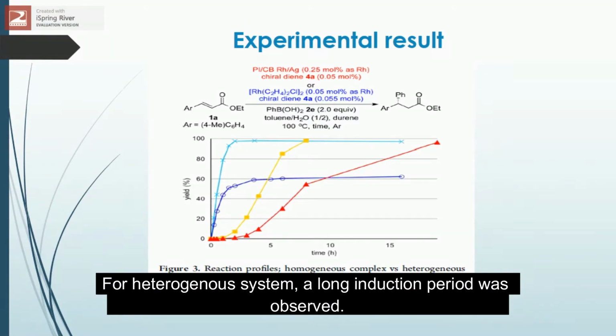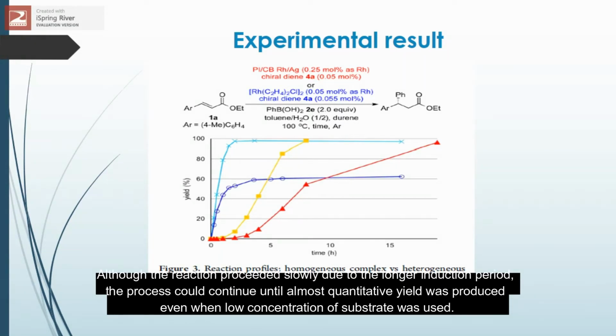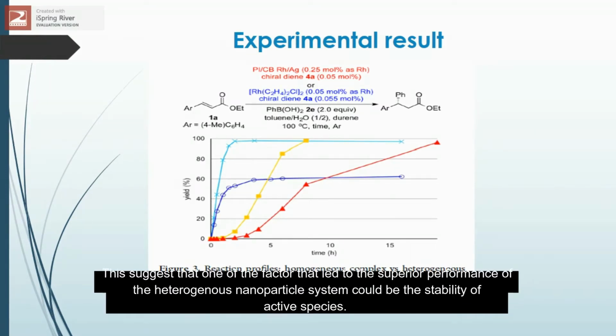For the heterogeneous system, a long induction period was observed. Although the reaction proceeded slowly due to the longer induction period, the process could continue until almost quantitative yield was produced even when low concentration of substrate was used. This suggests that one of the factors that led to the superior performance of the heterogeneous nanoparticle system could be the stability of active species.